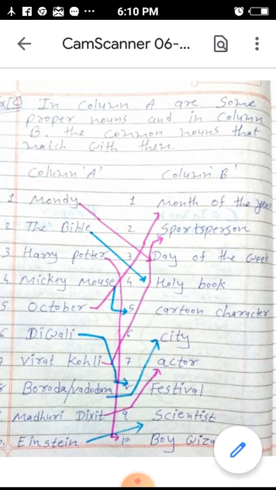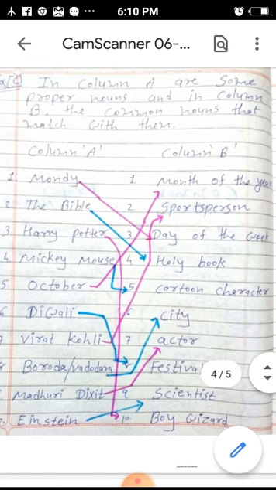The next one is the Bible. The Bible is a holy book, a holy book of Christian people. Then the next one is Harry Potter. Harry Potter is a boy wizard, that means one kind of magician that we have seen in the movie, right?